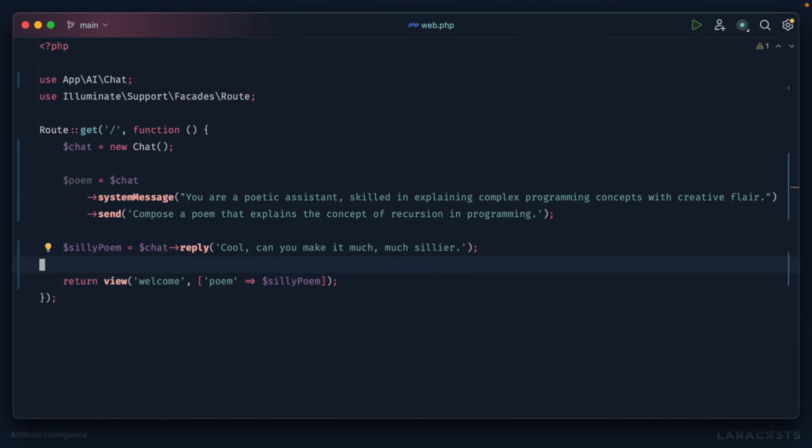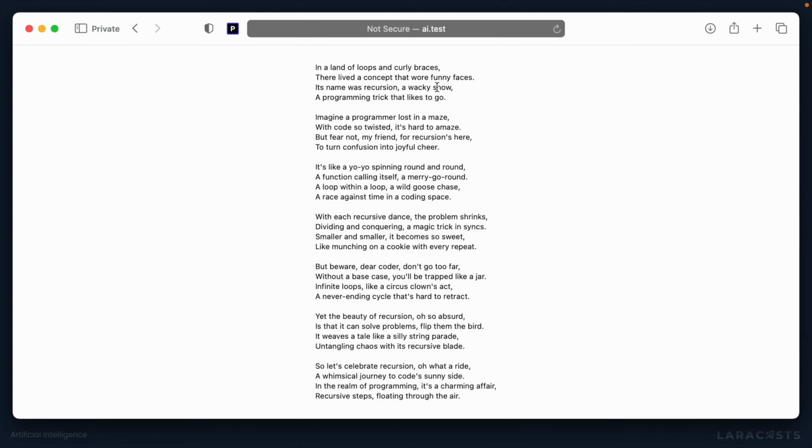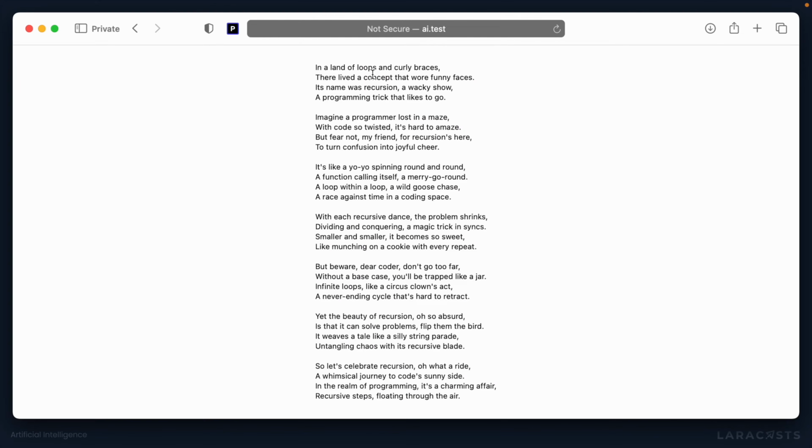All right, let's have a look. Awesome. Okay, no mistakes, exactly the way I like it. And trust me, behind the scenes, there's usually lots and lots of mistakes. So that's a big win. All right, in a land of loops and curly braces, there lived a concept that wore funny faces. Everything is working, and I think we're in pretty good shape here.